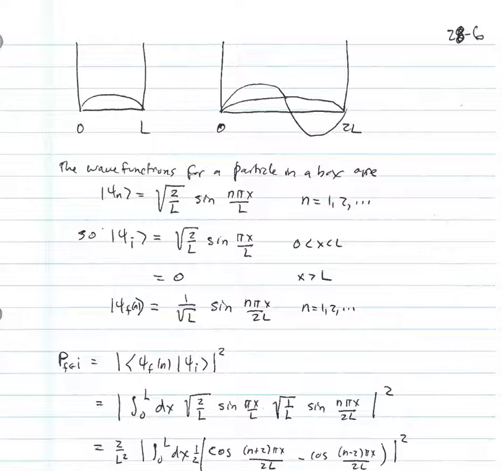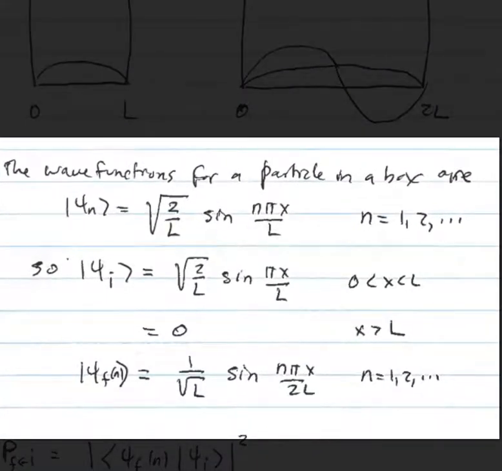So the nth eigenstate of a particle in a box is given by square root of 2 over L. The normalization factor does not depend on n, multiplied by sine n pi x over L, where n runs from 1 to 2 all the way out to infinity. That would be for the box that is of length L, and remember that the way that this wave function is written, we're starting at 0 and we're going to L. The wave function is equal to 0 in the range where x is bigger than L out to 2L.